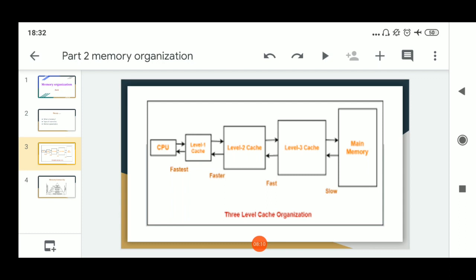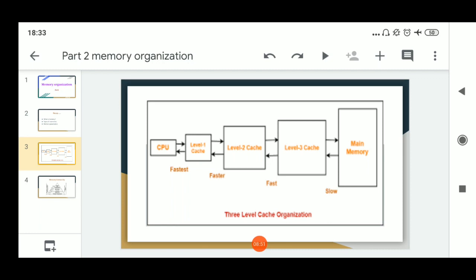When the CPU accesses content, the level 2 cache consists of more memory locations as compared to the level 1 cache, but fewer memory locations as compared to the level 3 cache. So the communication between the level 1 cache and the level 2 cache is considered faster. Similarly, the communication between the level 2 cache and the level 3 cache is considered fast because the size of the level 3 cache is more as compared to the level 2 cache.